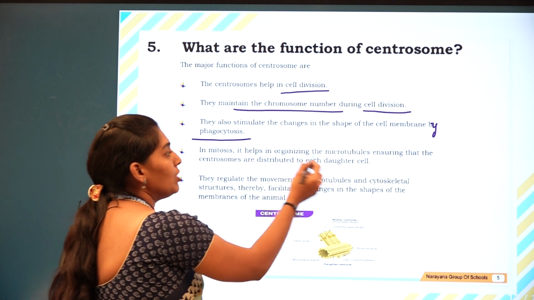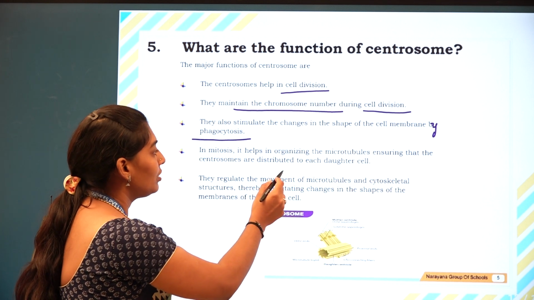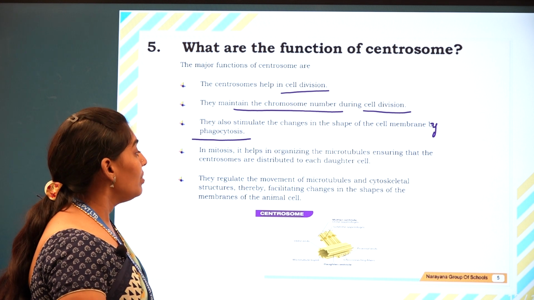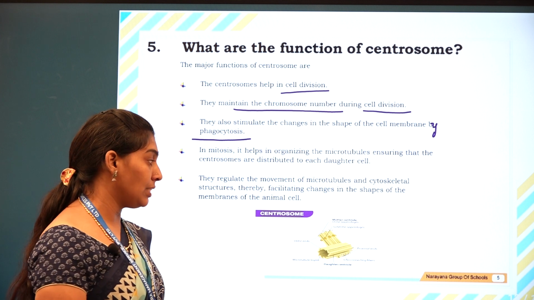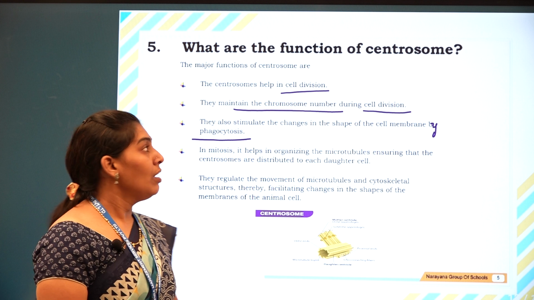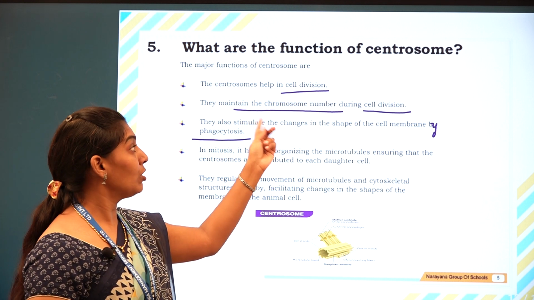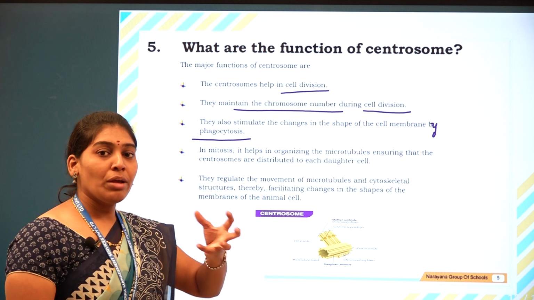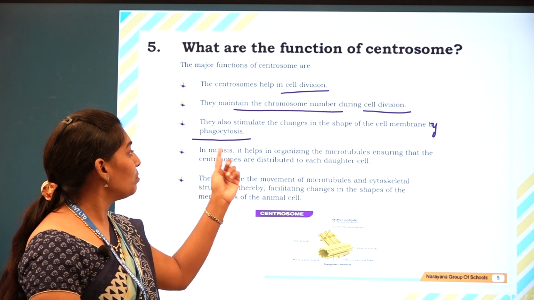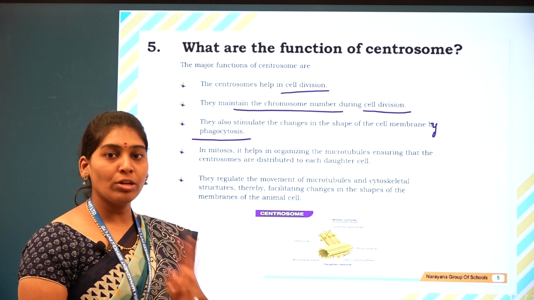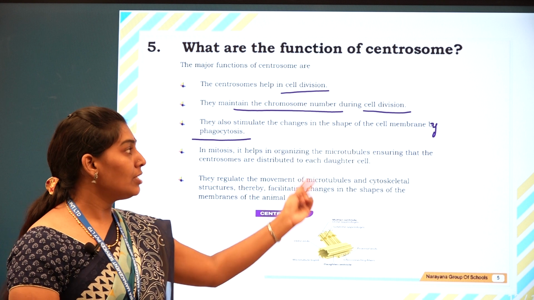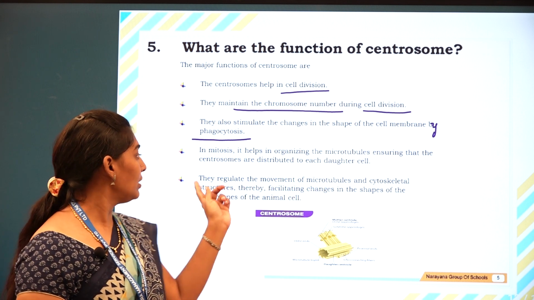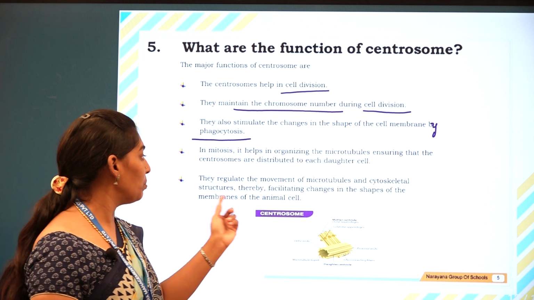In mitosis, which gives rise to two daughter cells, the centrosome helps in organizing the microtubules, ensuring that they are distributed to each daughter cell. They also regulate the movement of the microtubules and cytoskeletal structures, thereby facilitating changes in the shape of the membranes of the animal cell.